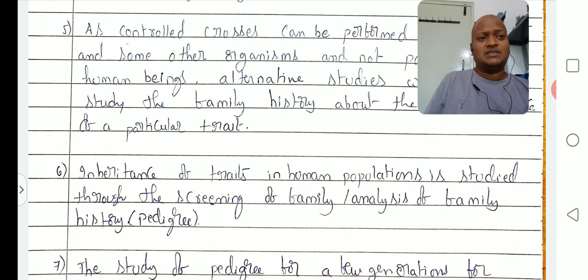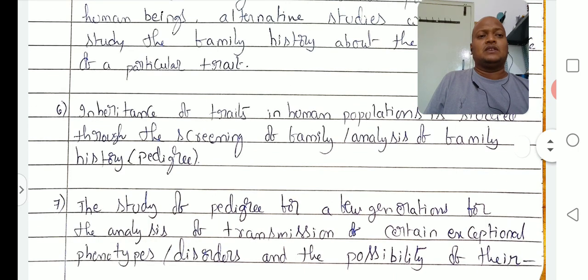So that type of study, a family history study regarding a particular trait, is called pedigree. So what is meant by pedigree? The study of analysis of family history. Okay, right. So it is a tool for studying family history.